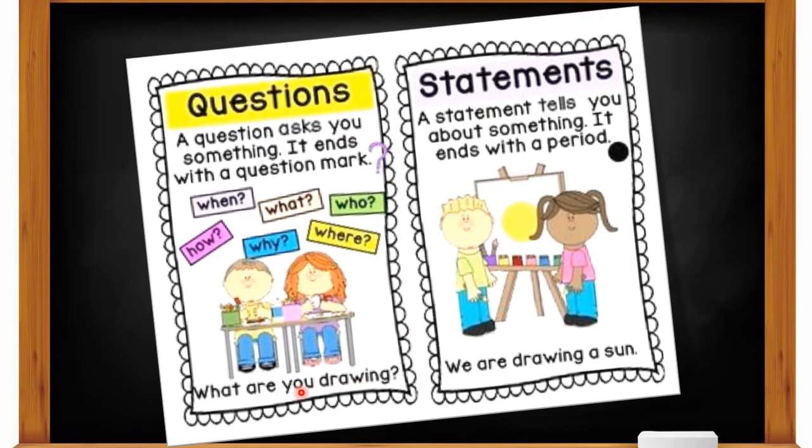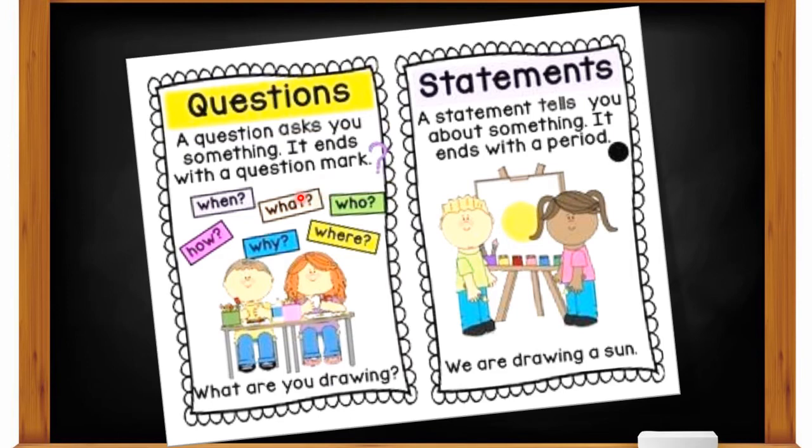What are you doing? Then, where are you going? Why are you crying? So many examples we got here, isn't it? So, a question asks you something. So a sentence that asks you something is a question sentence, and a statement is a sentence that tells you something. Now, questions can be answered.